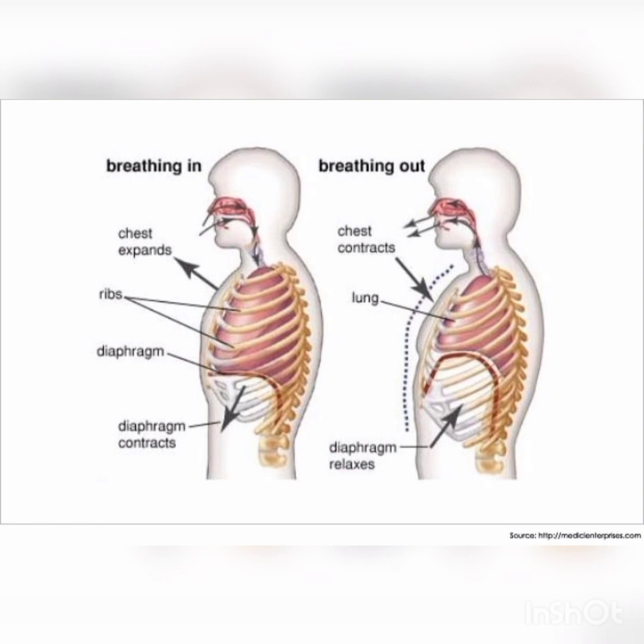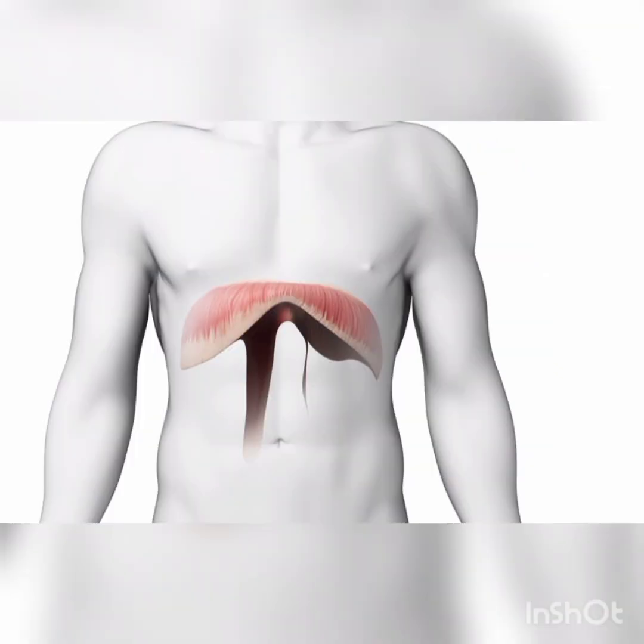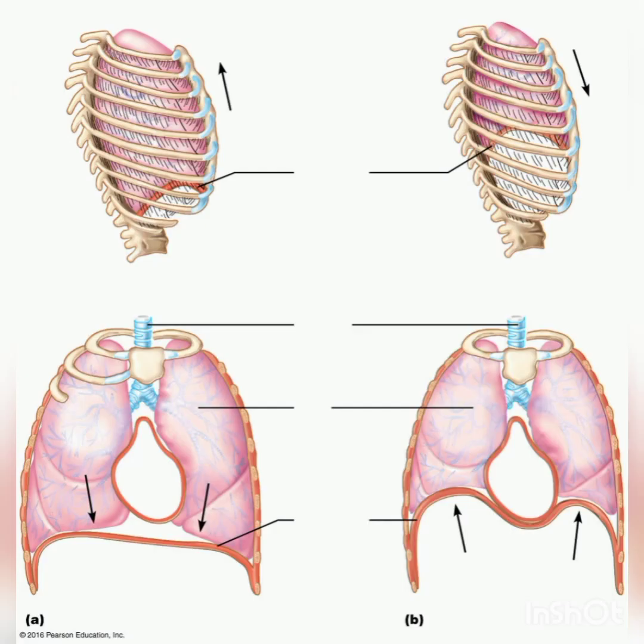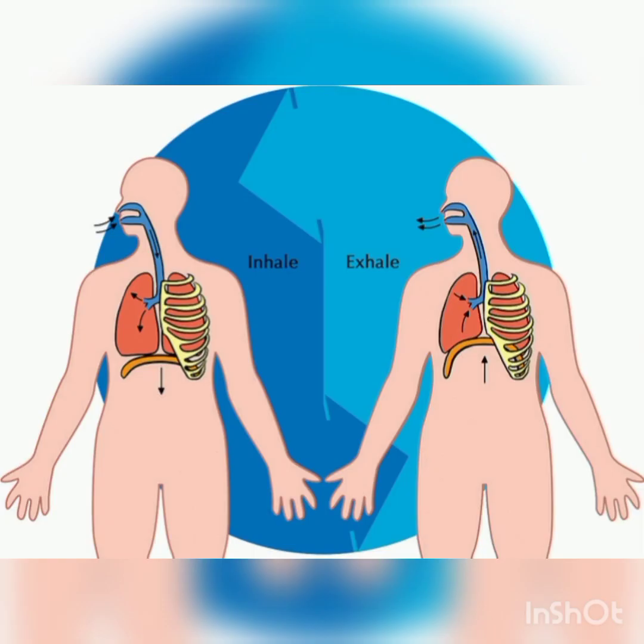So it makes the diaphragm dome shaped, due to which the volume of the thoracic cavity decreases anteroposteriorly. Relaxation of the external intercostal muscles moves the rib cage to its original position.